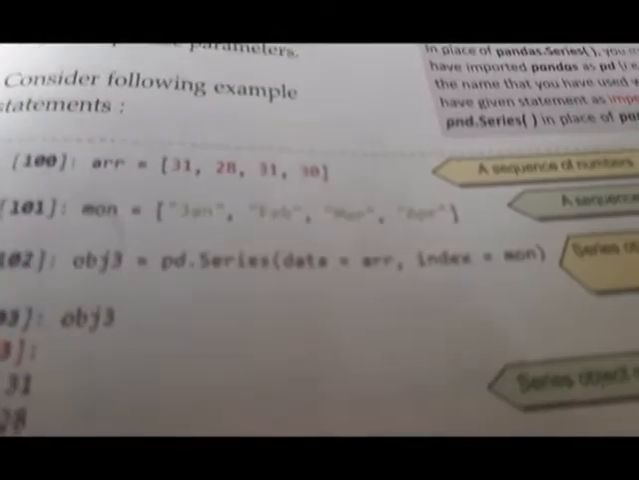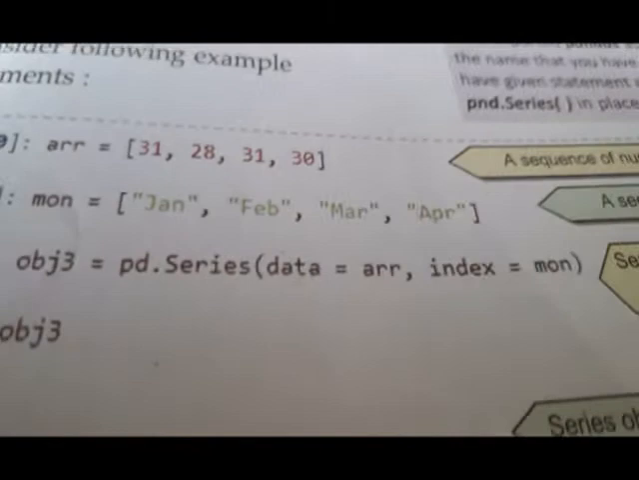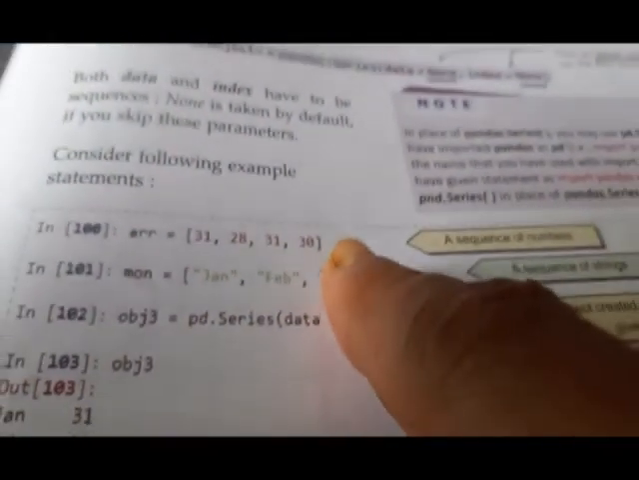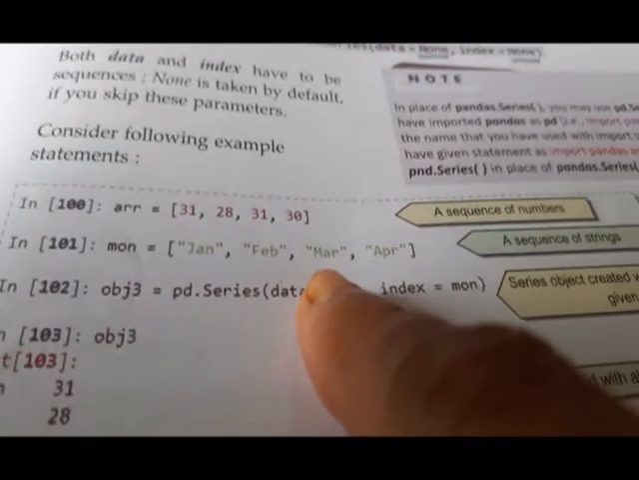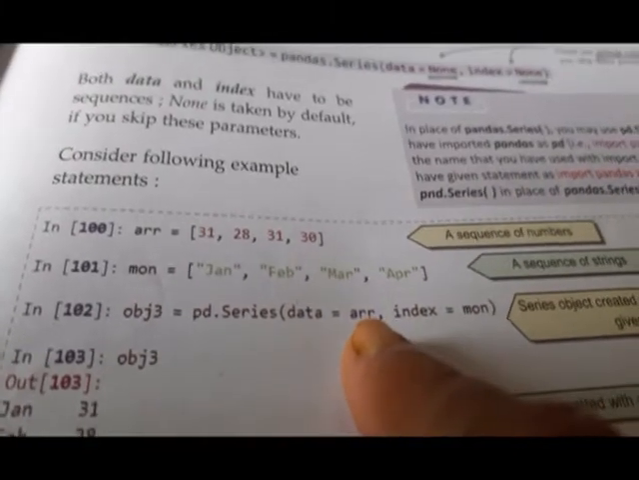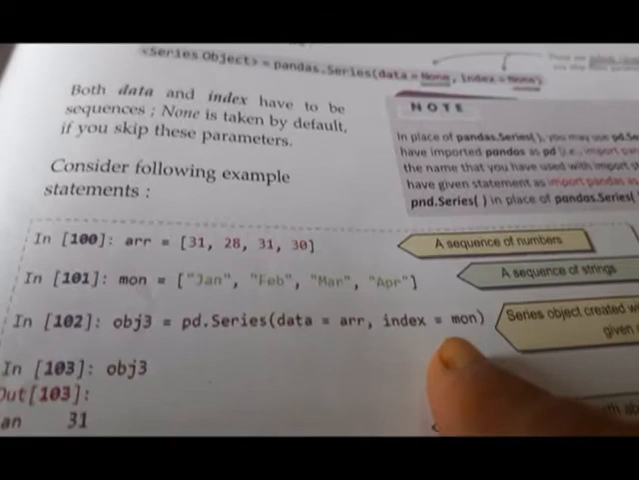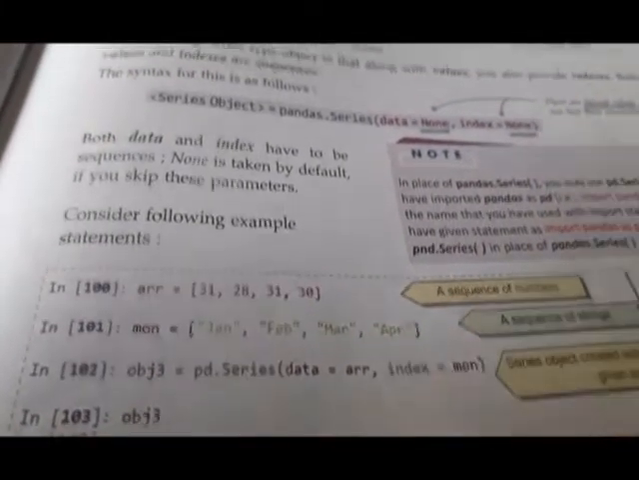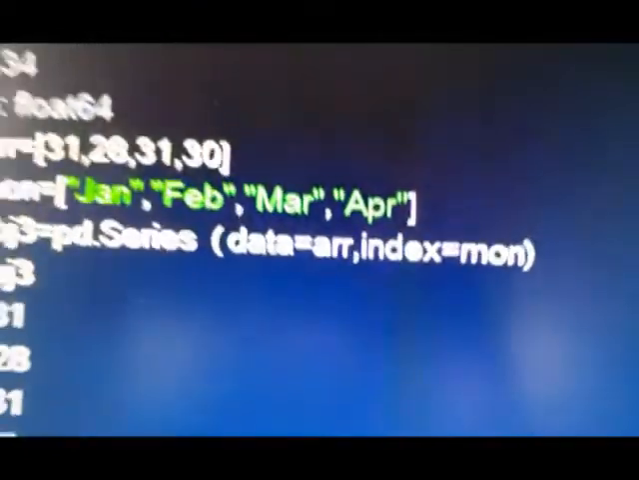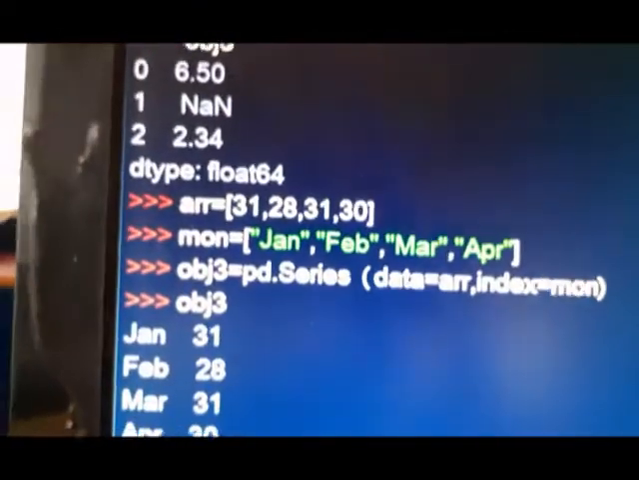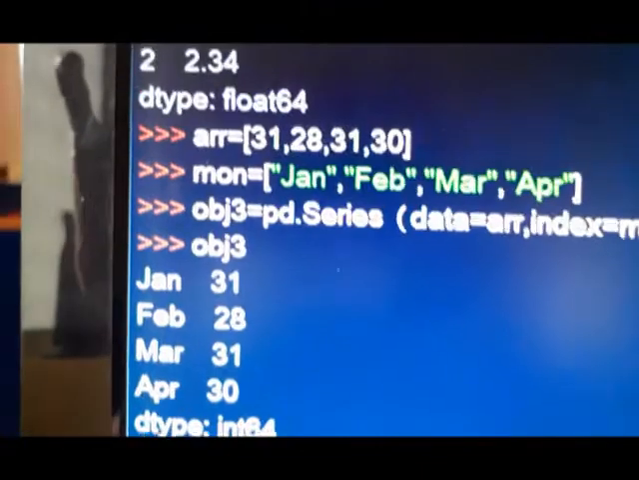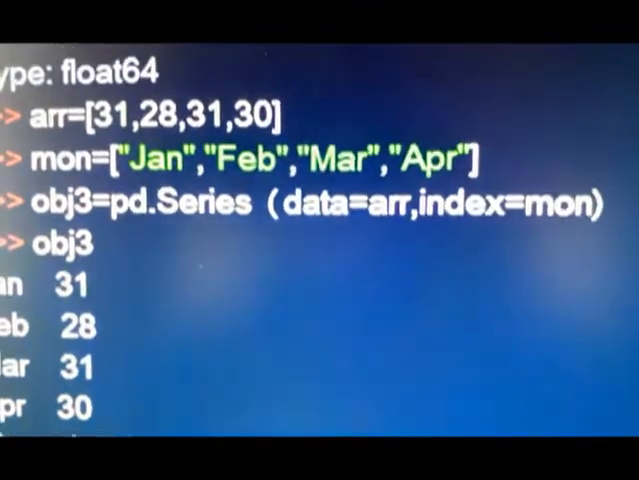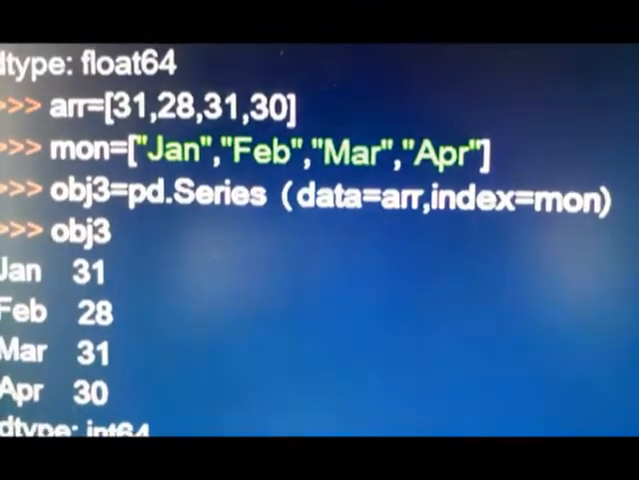Okay, so let us see now. This block has whatever executed examples there are. These examples I have executed. arr has this list and mon has this list. So arr is passed as data and mon is passed as the indices. So this is the example. You can see here arr and mon passed as data and indices.